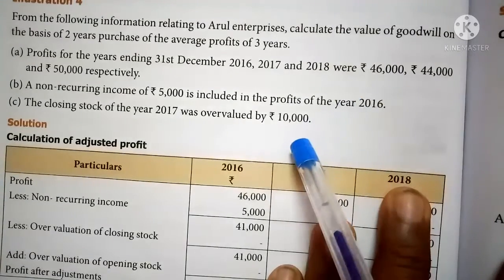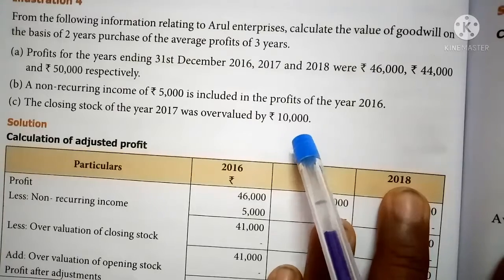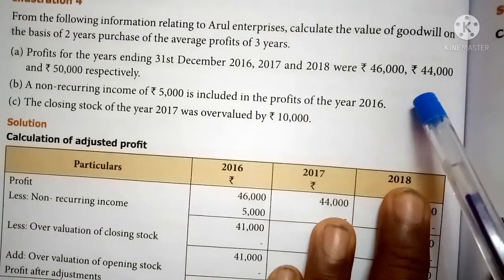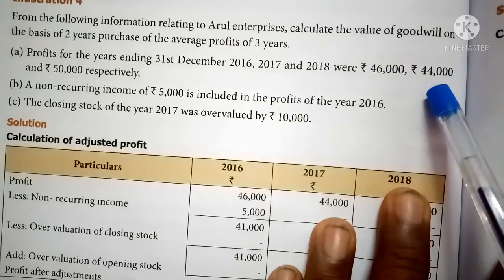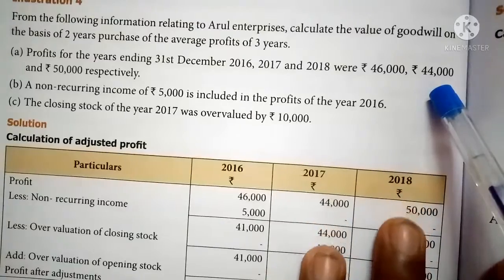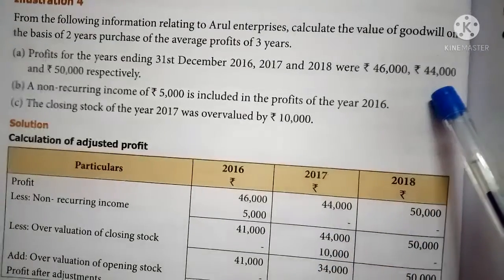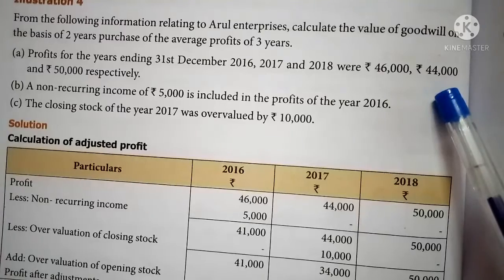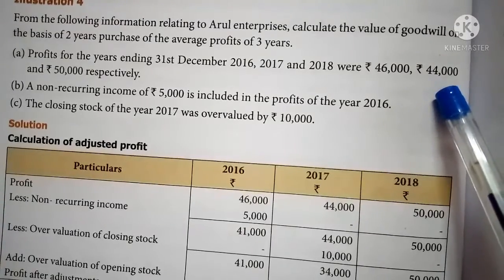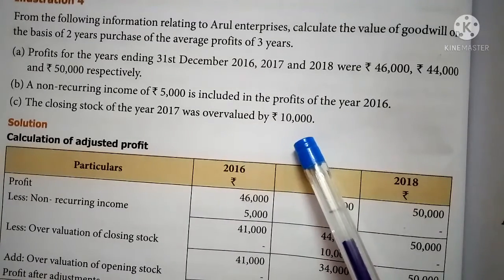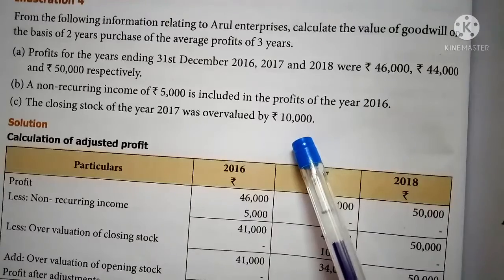How much? 10,000. If the closing stock is more, this profit is excess profit. So you should subtract this 10,000 from 44,000. Then only we arrive at the actual profit for 2017. So 44,000 minus 10,000, the actual profit will be 34,000 for 2017.